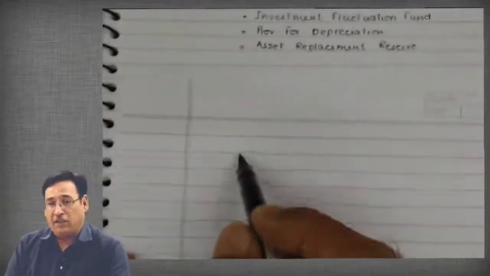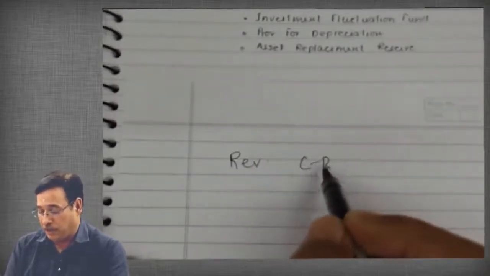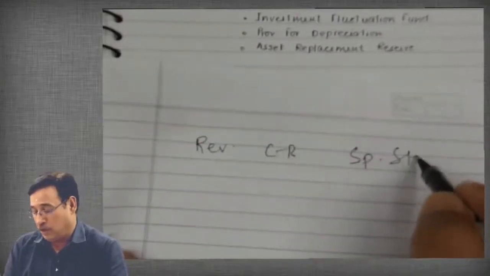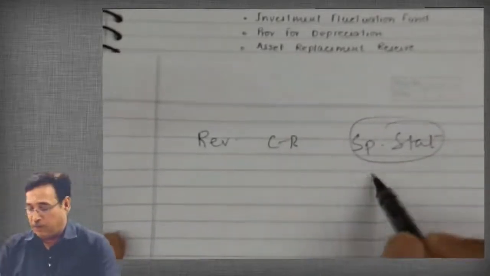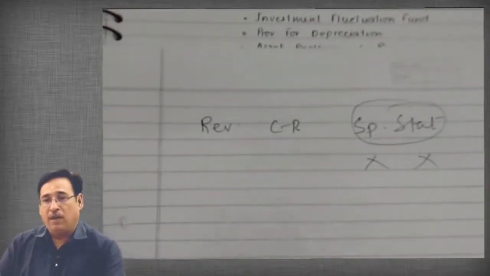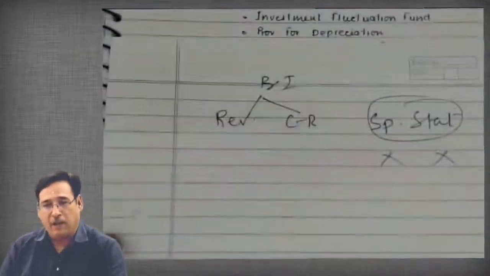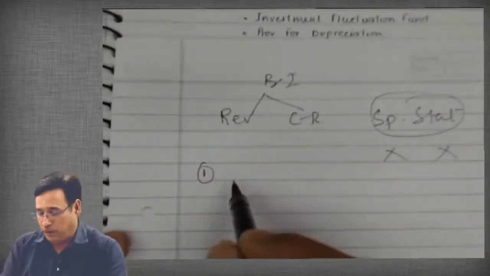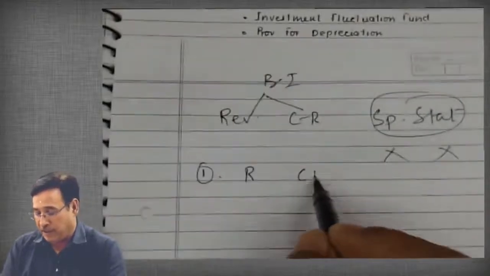Actually, we have seen as far as reserves are concerned, one is revenue reserve, another one is capital nature reserves. Then we have also seen specific reserves and statutory reserves. These reserves from the context of this particular chapter are irrelevant, correct? So we can narrow down our discussion: for the purpose of bonus issue, we can use revenue reserves and capital nature reserves. Of course, for the first type of bonus issue, that is when bonus issue is made to the fully paid share capital, we can use revenue reserves and capital nature reserves.